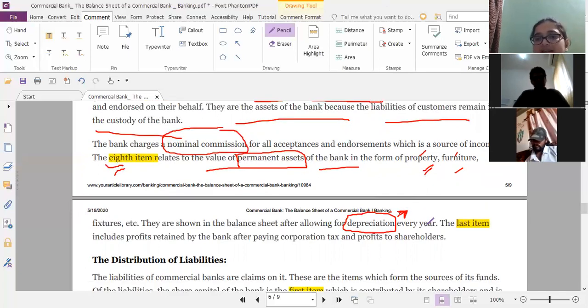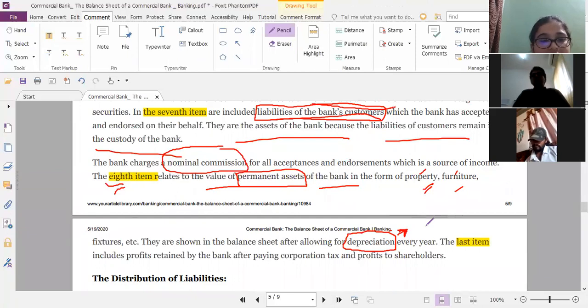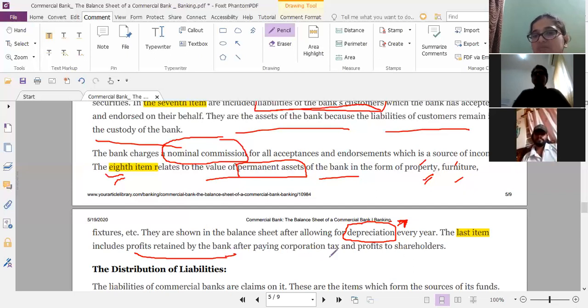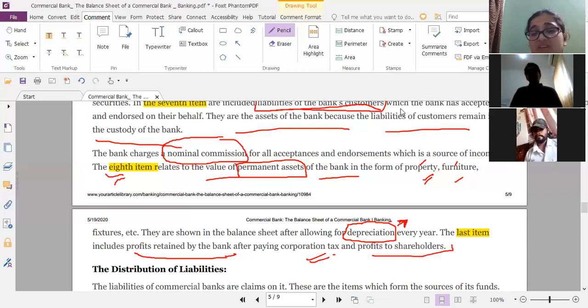Then the last item includes profits retained by the bank after paying corporation tax and profits to the shareholders. The last item is the profit retained by the bank after paying corporation tax. So banks also need to pay some tax, right? Corporation tax and profits to the shareholders. Now the bank is also supposed to give back profit to the shareholders, right?